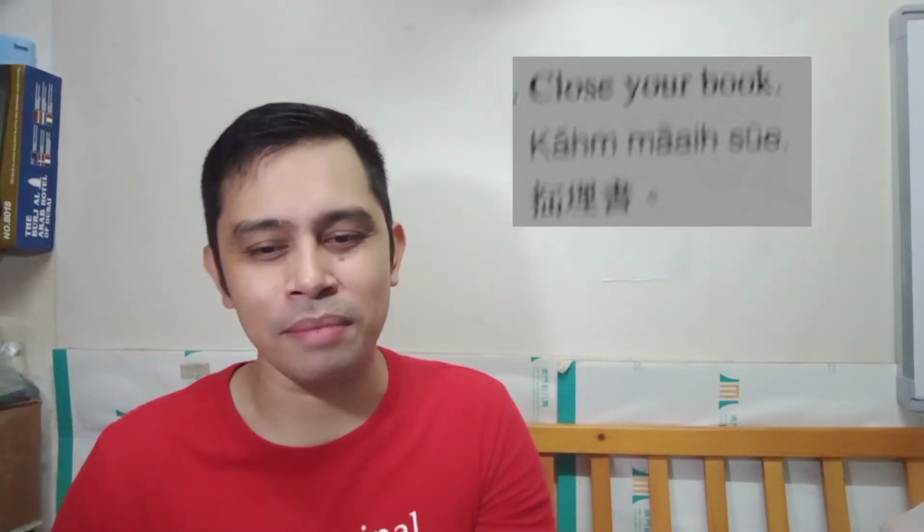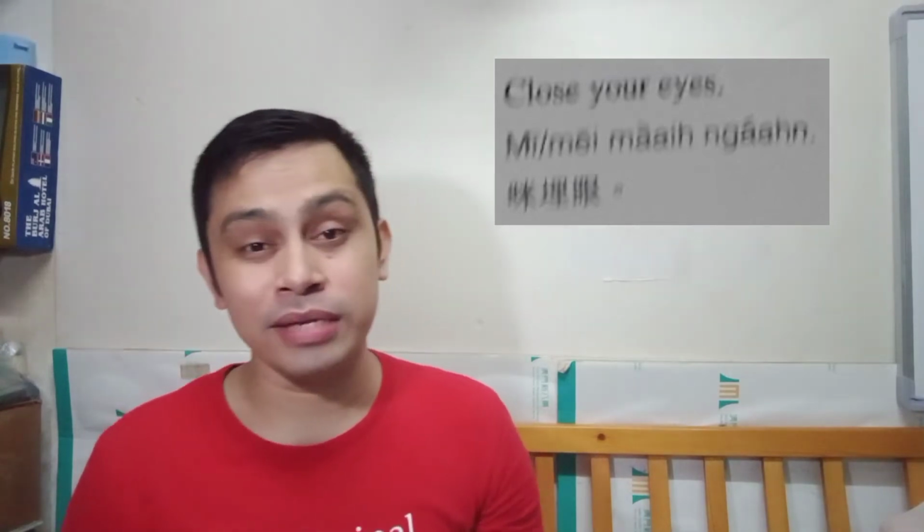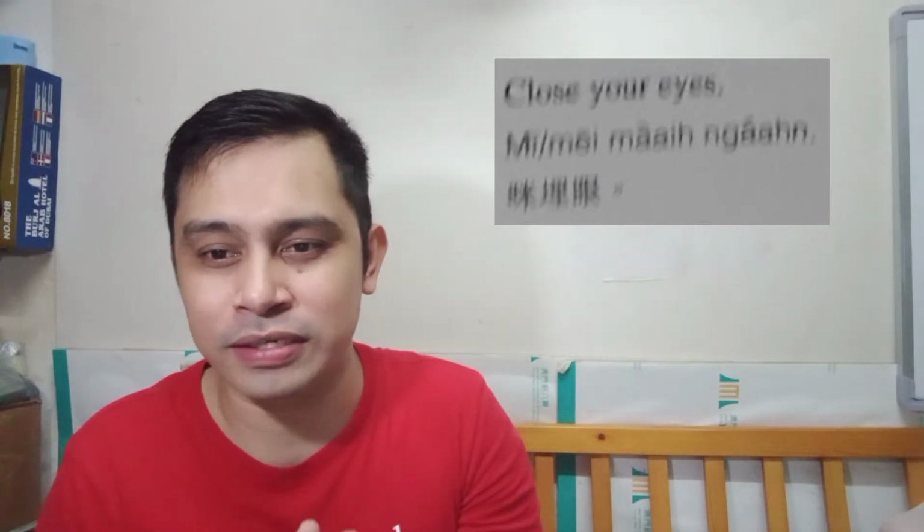Okay, so let's go to another example, close your book. Take note of this. The word close, san, you cannot see in our sentence or example. Kamaisu, kamaisu, that's close the book. That's why sometimes the translation or the Cantonese is very difficult. Okay, close your eyes. So there also the word close here. No, you cannot see the word san in the sentence. Mi mai ngan, may mai ngan. So close your eyes. So sometimes if you were not aware of this, magkakamali tayo, if there are sometimes people are saying, or maybe even Chinese will talk to us.